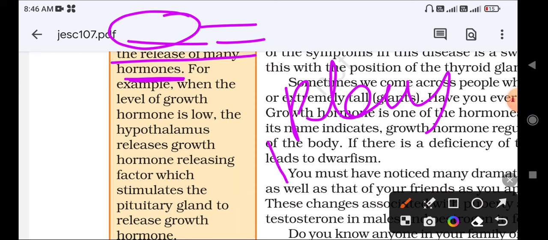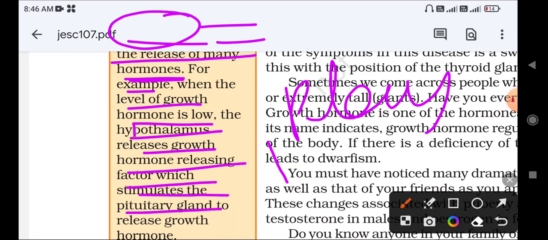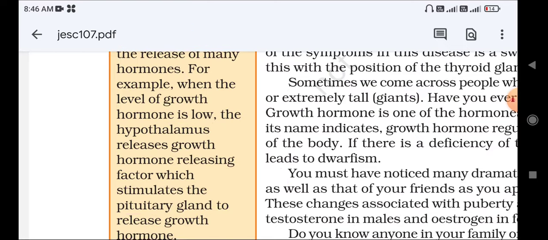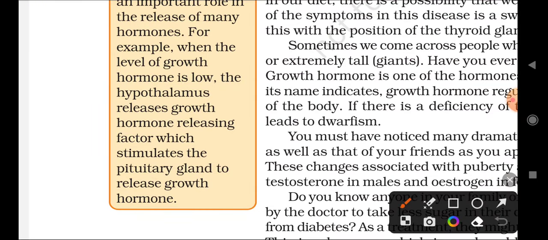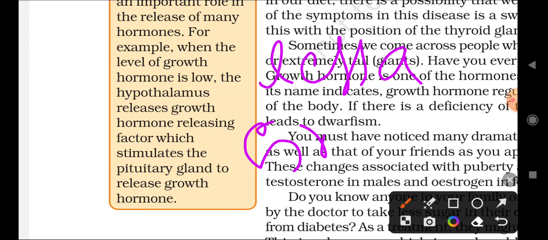For example, when the level of growth hormone is low, the hypothalamus releases a growth hormone releasing factor, which stimulates the pituitary gland to release growth hormone. So if our body is producing a less amount of growth hormone, at that time the hypothalamus stimulates the pituitary gland to release growth hormone.